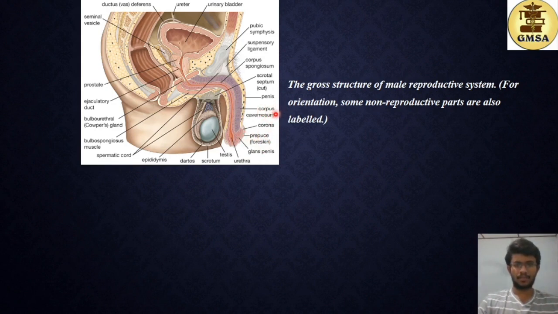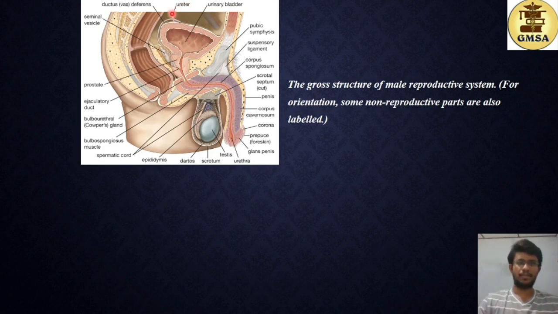And this corpus cavernosum. This is the erectile tissue present in the penis, and this structure is the penis. And then you have the corpus spongiosum. This is also an erectile tissue. Then you have this pubic symphysis. This is a bone. This is not a structure of the reproductive system. And then you have the urinary bladder. This stores urine. This is also not a structure of the reproductive system, but urine passes through the urethra, and so does the semen as well.